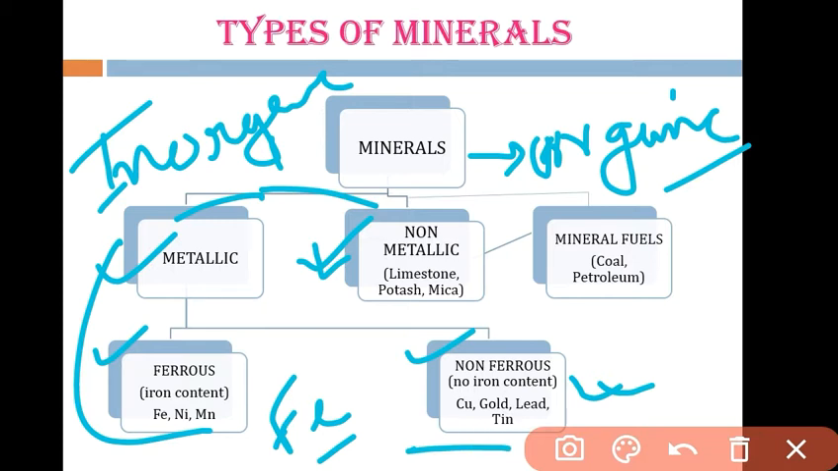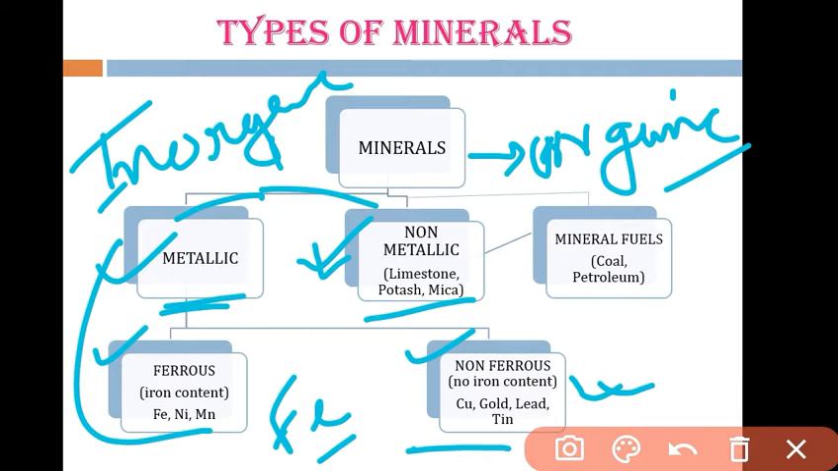Next we have the non-metallic minerals like potash, limestone, gypsum, mica. Non-metallic means they are not hard like the metallic. Metallic minerals are hard, have a good luster, are shiny and bright, and have a good concentration of metal. Non-metallic minerals are not hard and don't have such luster.